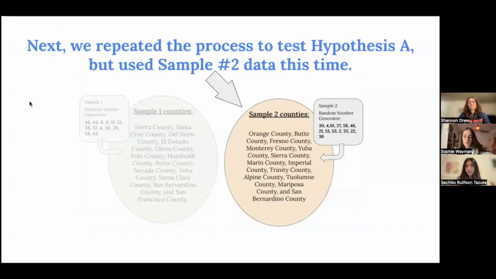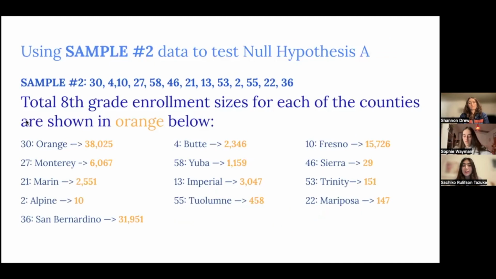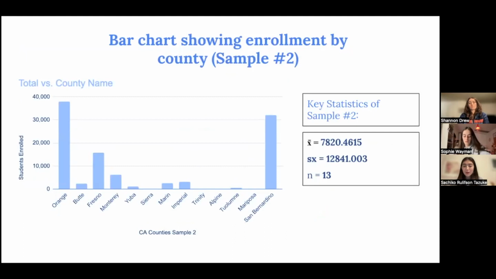So now we're going to use the same exact formulas for sample 2 counties. Here are the counties for 8th grade that were randomly chosen, as well as their total enrollment. Here is a bar chart to help conceptualize the distribution and differences between the counties with their enrollment sizes. And here we can really see how big of a difference some California counties really have in relation to others.